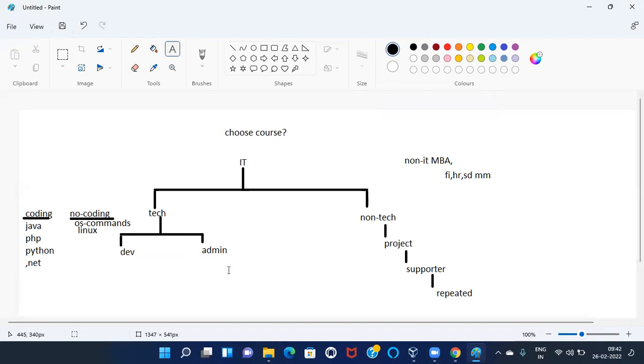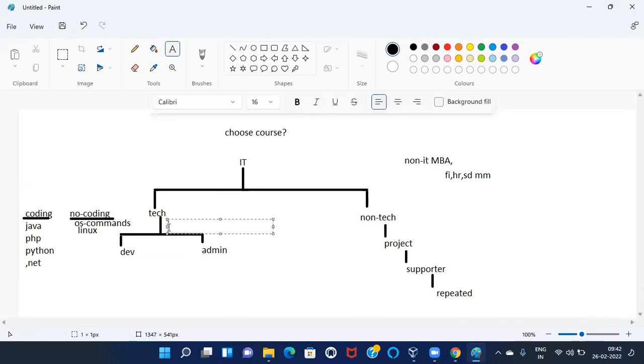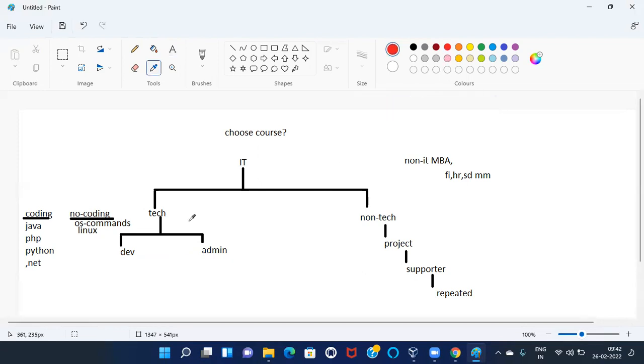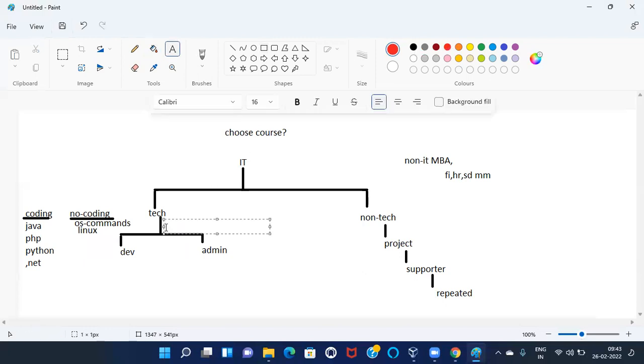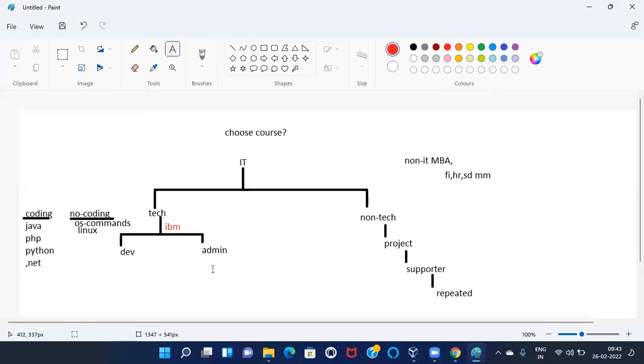So try to understand. Assume I got a job in IBM. This is the IBM organization, so right now we are in the IBM organization. In IBM, two sectors are there. One is development, another one is administrator.